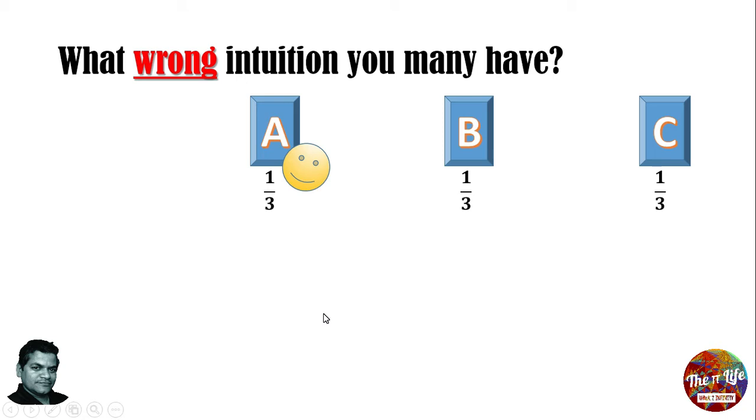There is a wrong way to approach this problem. To understand that wrong way, let's think about the problem again. Now the player has chosen one of the boxes, and all of these boxes have the same probability.